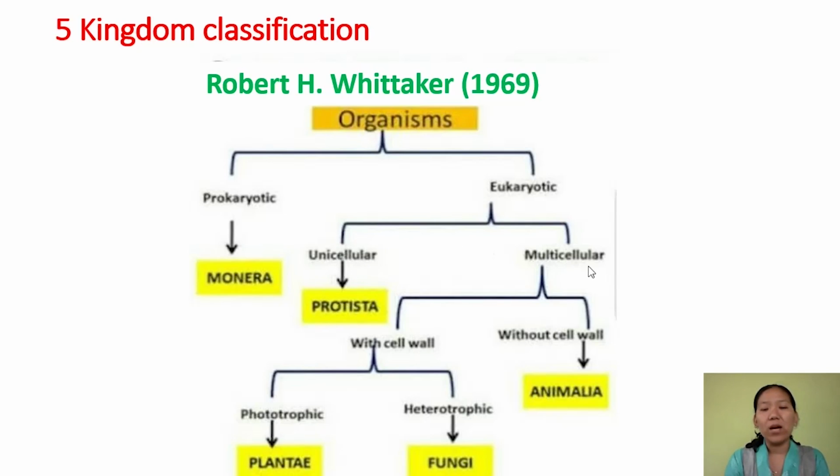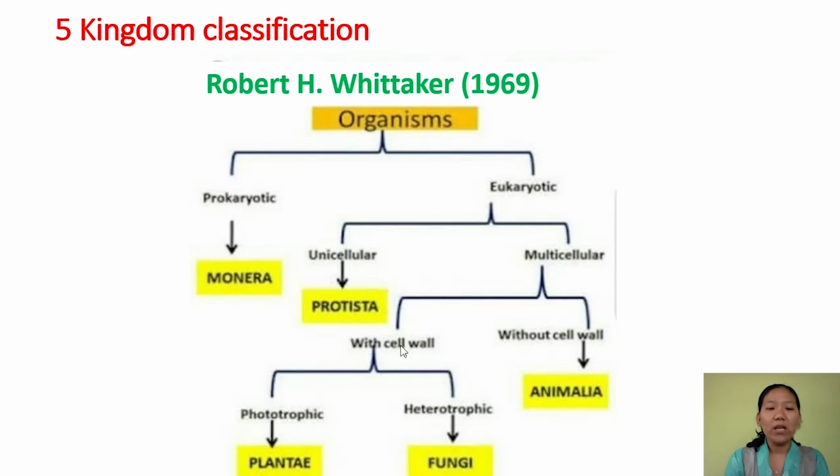And then we are left with multicellular organisms. These multicellular organisms are further classified based on the presence or absence of cell wall. So there are two categories: eukaryotic multicellular organisms with cell wall, and eukaryotic multicellular organisms without cell wall. The ones without cell wall are placed under kingdom Animalia.